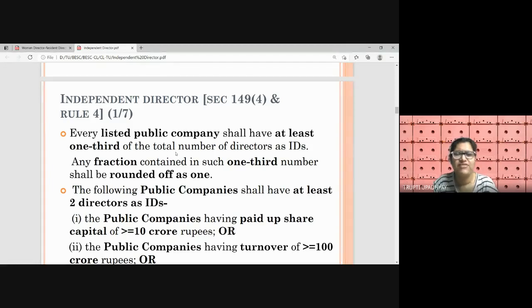And any fraction contained in this 1/3 means that, suppose the number of directors were 5 in total. Obviously a fraction will arise when we calculate, right? So 1/3 will be calculated in this way, that the fraction will be rounded off to 1. So at least 2 directors will be required in case the total number of directors is 5, then 2 should be IDs. For a listed public company, the word is listed public company, right?